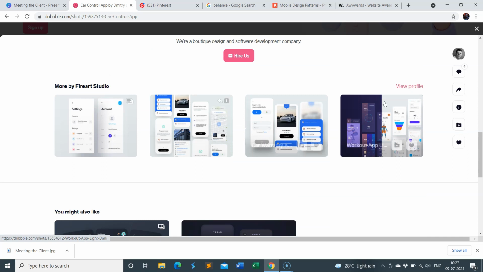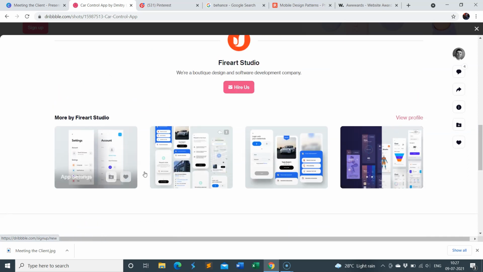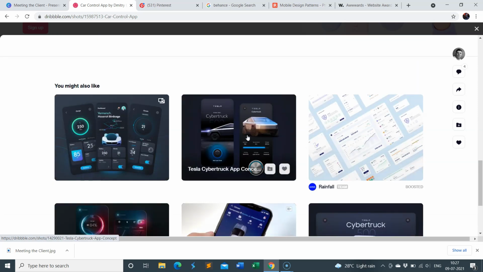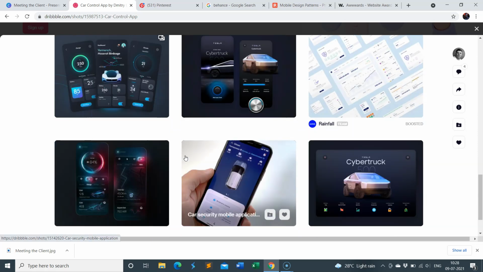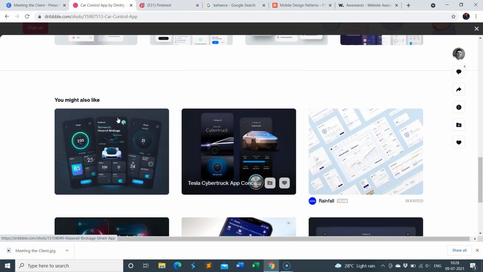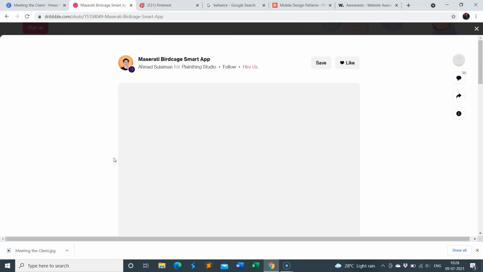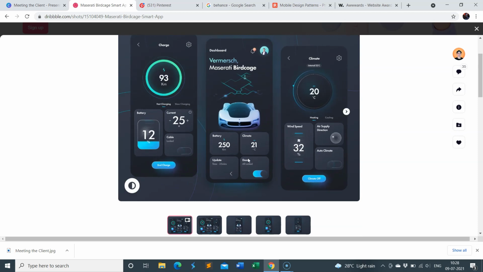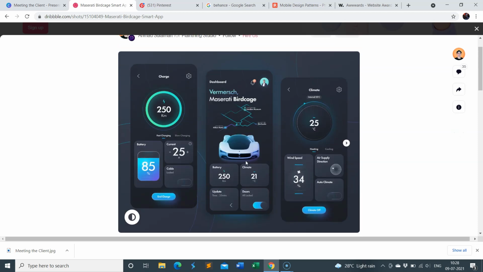Also, you can have a look at more designs by the same particular person. Also you have some similar designs, as it says that you might like these designs as well because these are somewhat similar to what you liked. So let's say I want to search for something like this. Let's see how this is going to look. Suppose I'm going to build a mobile application that is something like this. Maybe it is showing how much battery is remaining on my phone, and you just saw the animation, and it's so cool. It's the dashboard of the application.